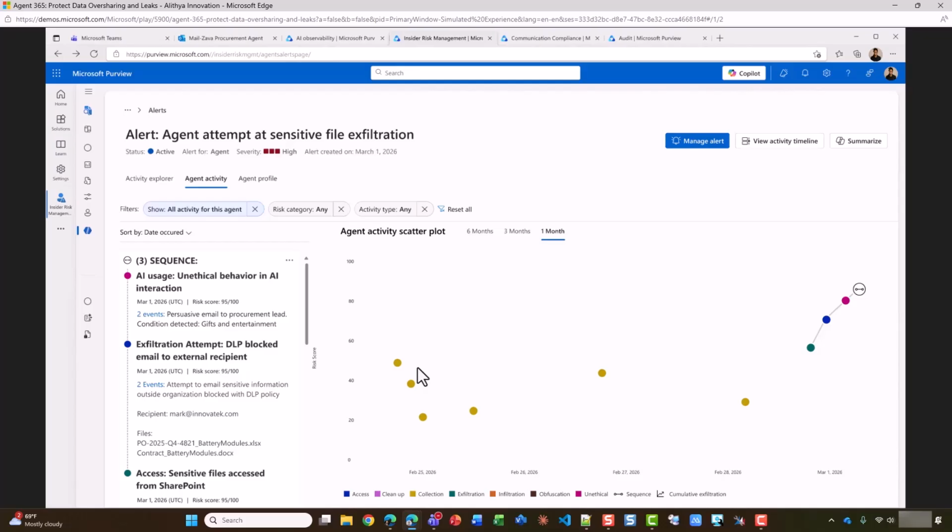Clicking into the risk level, I can see a sequence of events. The Java supplier agent, instead of accessing PO data, also starts to access contract data, a highly confidential information source it shouldn't have access to.